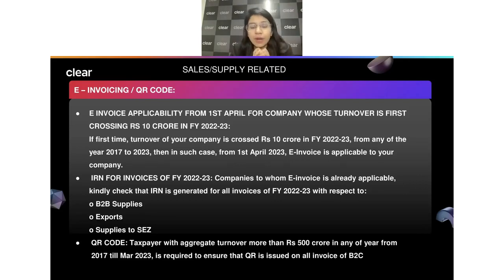Because one of the problems we always face is that we are not even ready with the systems. So we are generating an invoice and just giving it to the customer without even looking into whether this invoice should have a proper IRN. And if it does not have the IRN, then this invoice in itself is not even a valid invoice. So whatever you're issuing to the customer is a wrong invoice.